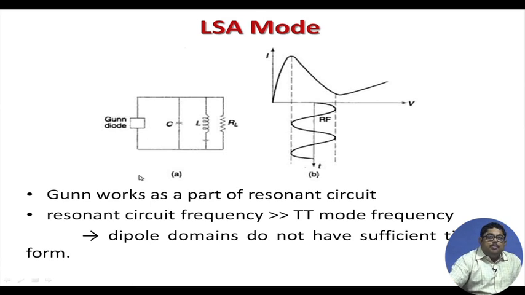So, the domains are not being able to form, they do not have sufficient time to form, because this frequency is much higher. Because domains require some time from electrons for domain creation, by that time the whole thing is again repeating. So, domains do not get created in the LSA mode, limited space charge mode, that is why they are called that. You are not allowing the space charge to develop.